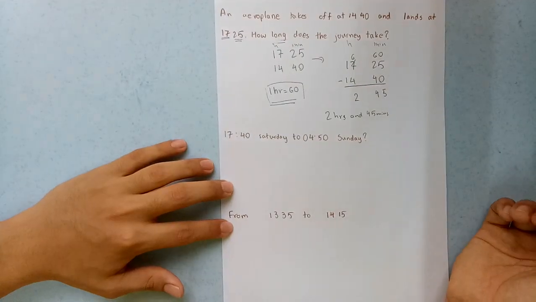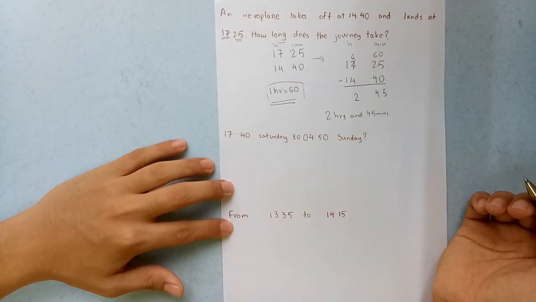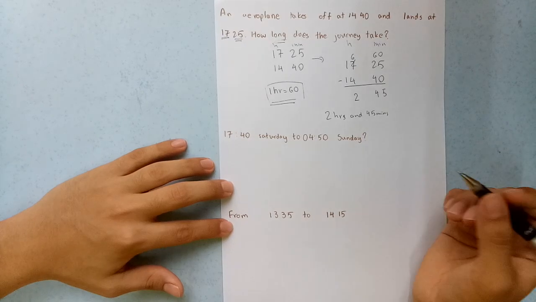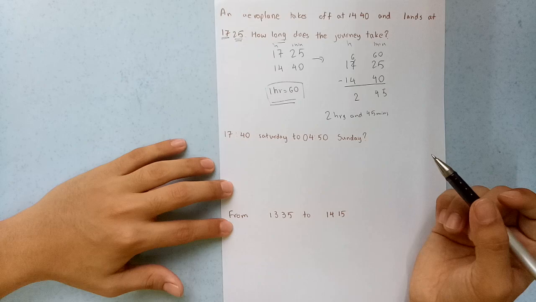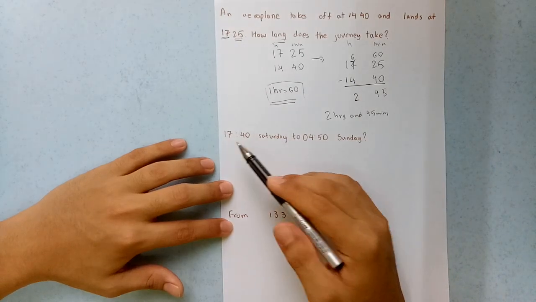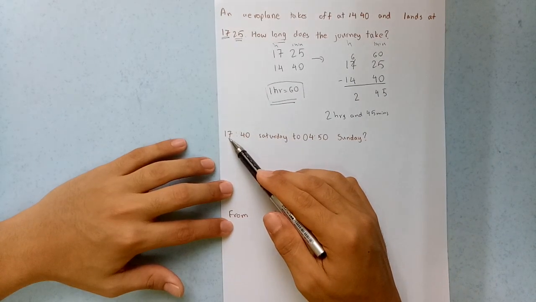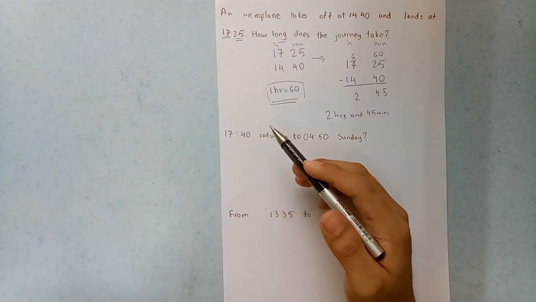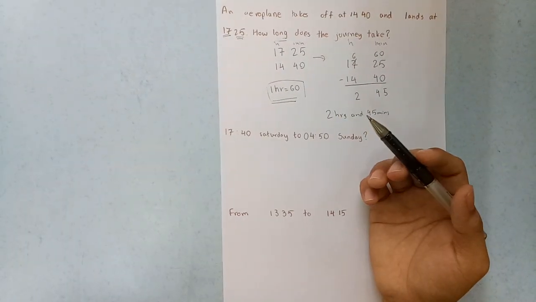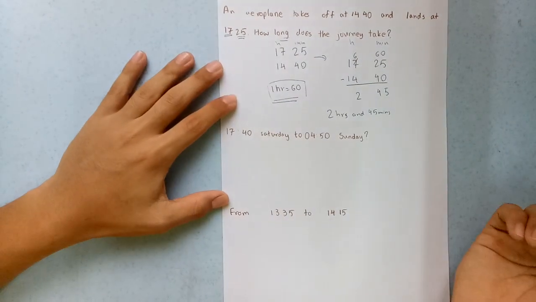Okay, second question. 17:40 Saturday to 4:50 Sunday. Alright, this is in 24-hour system because see, this is larger than 12, correct? This is definitely 24-hour system. So how do you do this problem? How do you solve this problem?